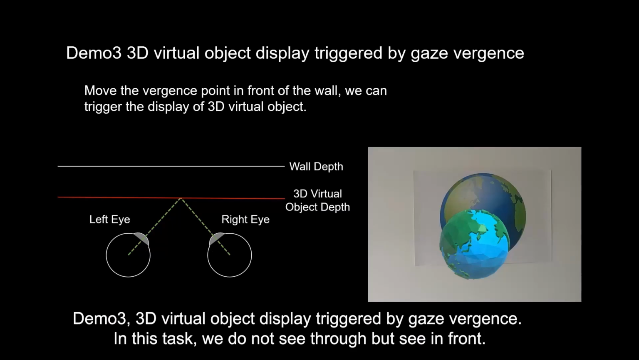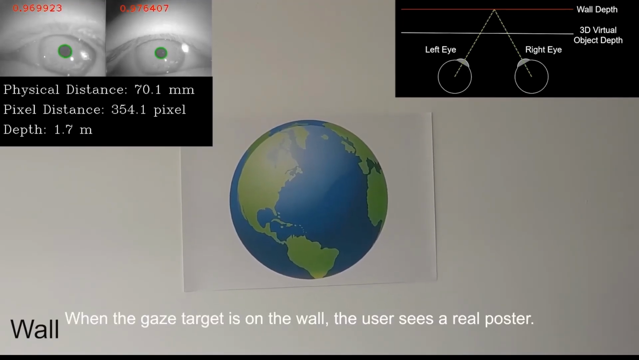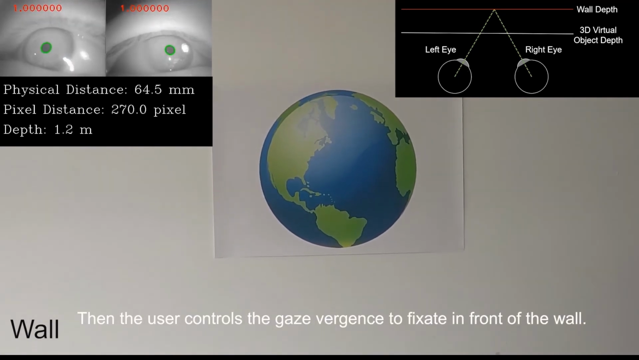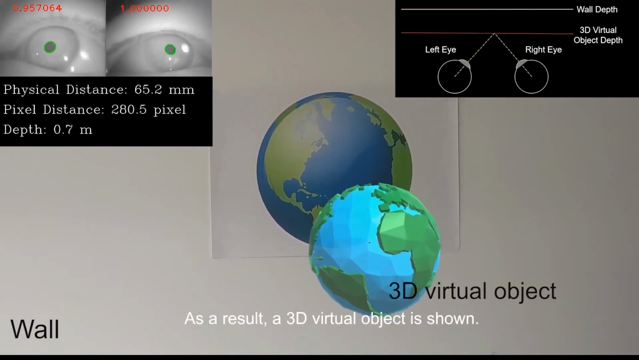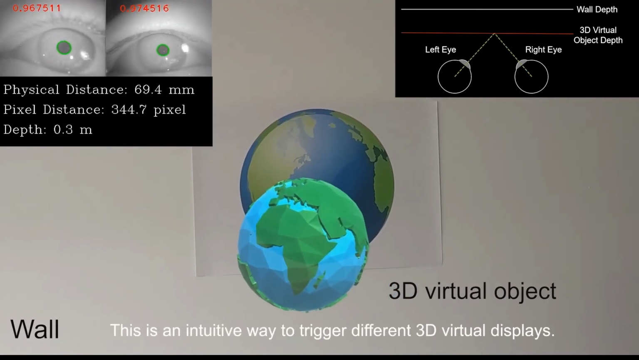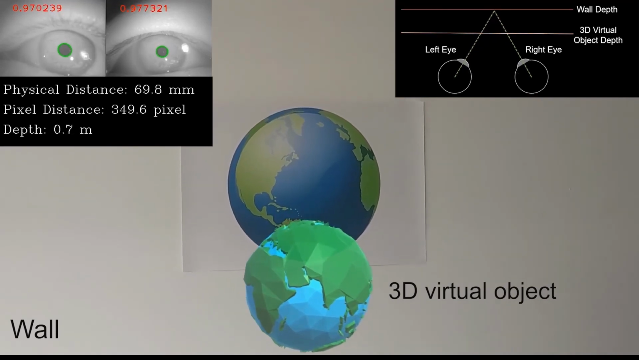3D virtual object display triggered by Gaze-Vergence. In this task, we do not see through but see in front. When the gaze target is on the wall, the user sees a real poster. Then the user controls the gaze vergence to fixate in front of the wall. As a result, a 3D virtual object is shown. This is an intuitive way to trigger different 3D virtual displays.